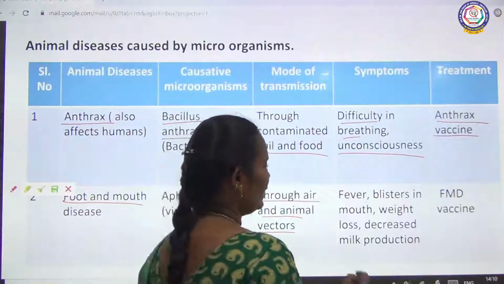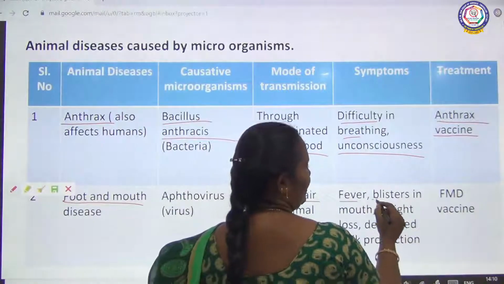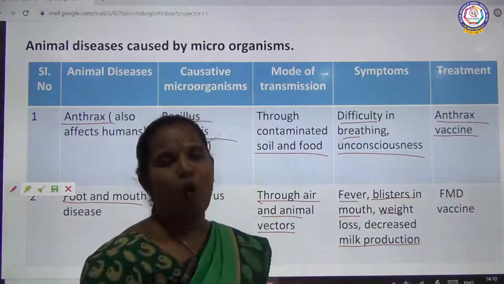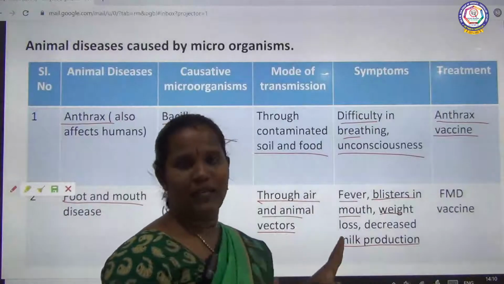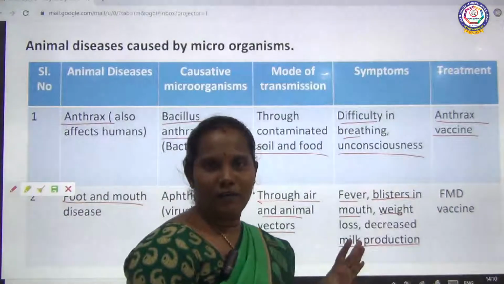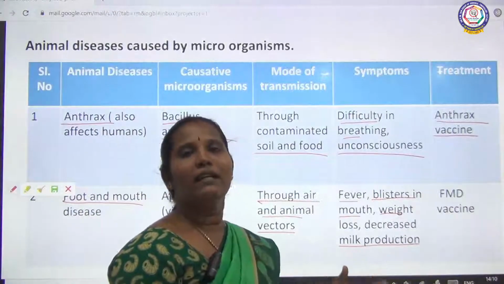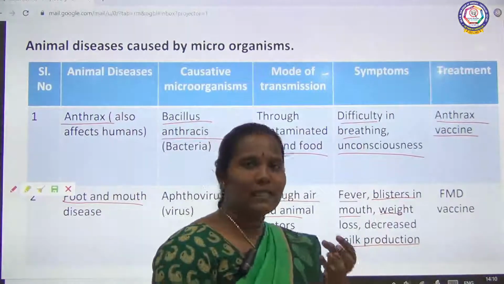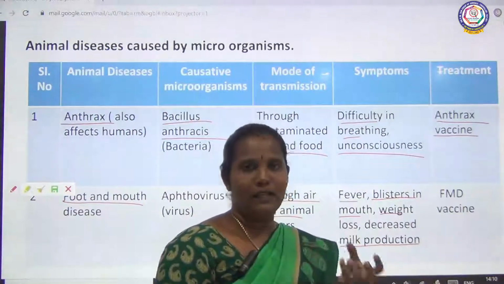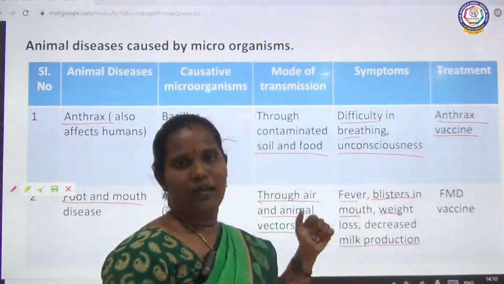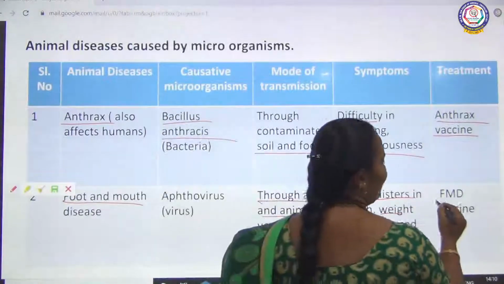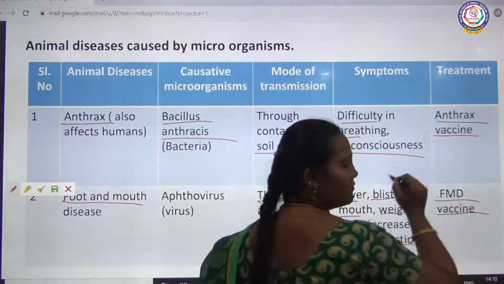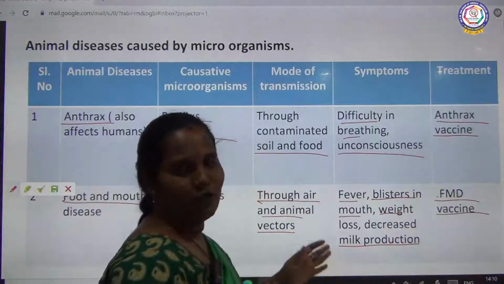The symptoms are fever, blisters in the mouth, weight loss, and decrease in milk production. If a cow is affected by foot and mouth disease, its milk production is very low, weight loss will happen, and blisters in the mouth mean some saliva-like substance will come from the mouth of the cow. Then the FMD vaccine is used for this. FMD means foot and mouth disease vaccine. It is used for the treatment.